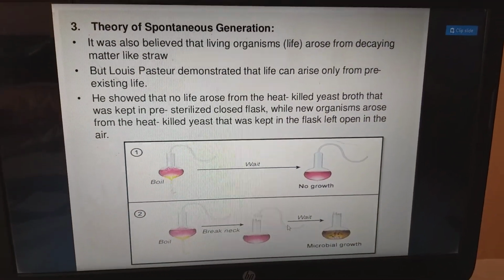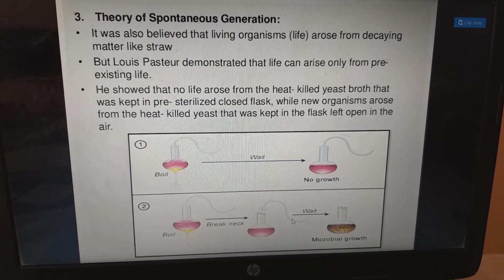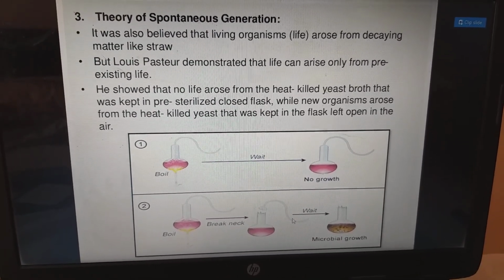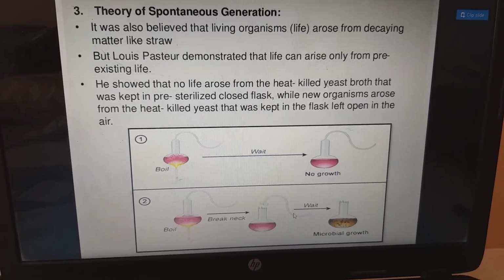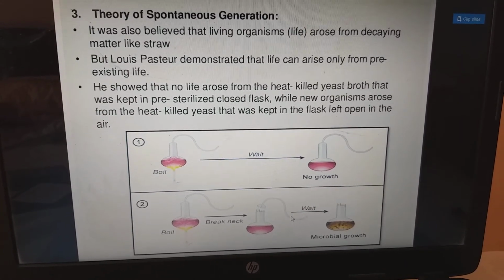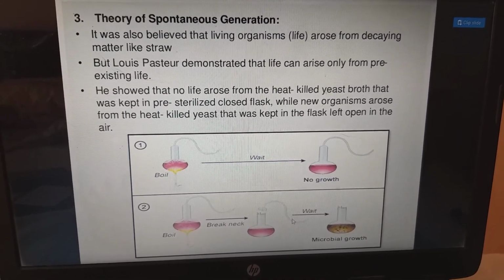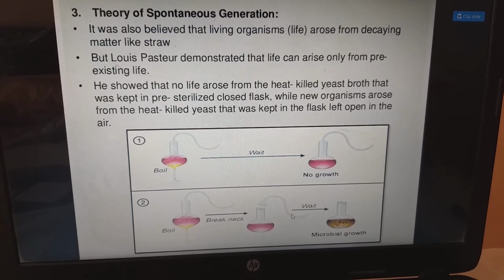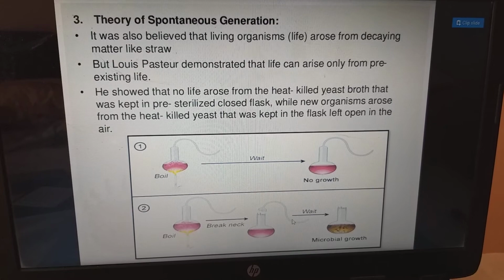Next, theory of spontaneous generation. It was also believed that living organisms, life, arose from decaying matter like straw. But Louis Pasteur demonstrated that life can arise only from pre-existing life. He showed that no life arose from the heat-killed yeast broth that was kept in a pre-sterilized closed flask.